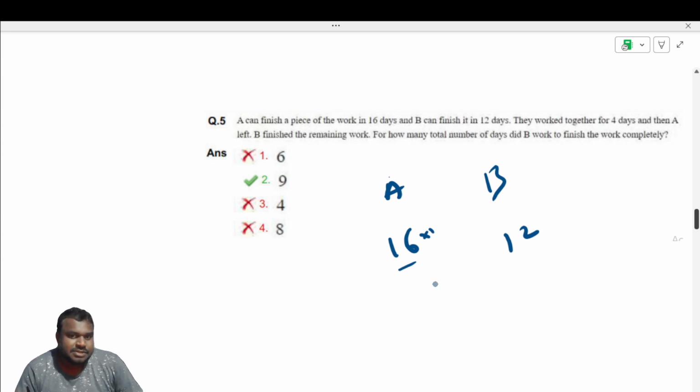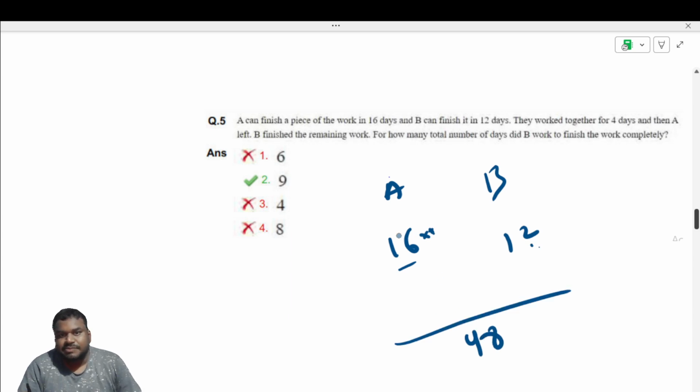So this is LCM. You take the larger number, 16. 16 into 1 is 16, which won't be divisible by 12. 16 into 2 is 32, which won't be divisible by 12. 16 into 3 is 48, and 48 will be divisible by 12, 4 times. So 48 is their LCM.